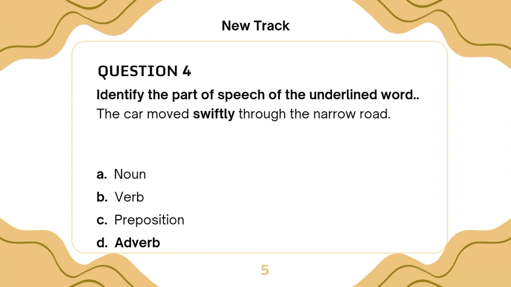Now, when we look at the part of speech, we can say the word swift is an adjective, but when it becomes an adverb, it is what? Swiftly. Because adverbs are words that modify a verb. So an adverb modifies a verb just like adjectives modify a noun. So the adverb for swift is what? Swiftly.